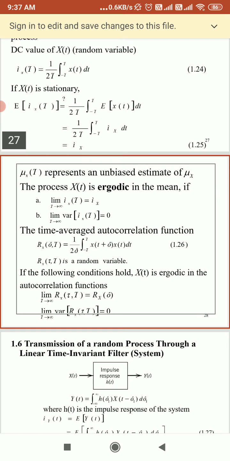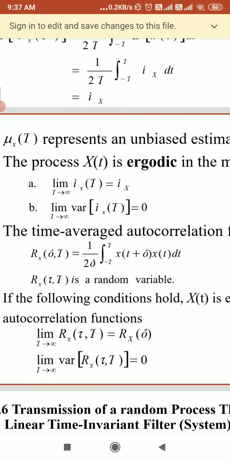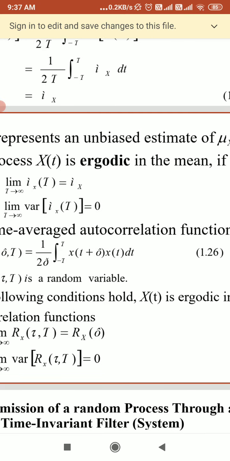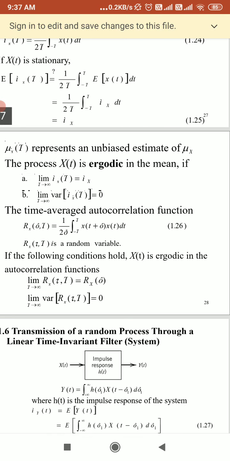Here we can say that mu of x(t) represents an unbiased estimate of mu x, and the process is ergodic in the mean if the limit as T tends to infinity of mu x(T) equals mu x, and if the limit as T tends to infinity of its variance equals 0. The time-averaged autocorrelation function is calculated as Rx(tau, T) equal to 1/2T times the integral from minus T to T of x(t plus tau) x(t) dt.